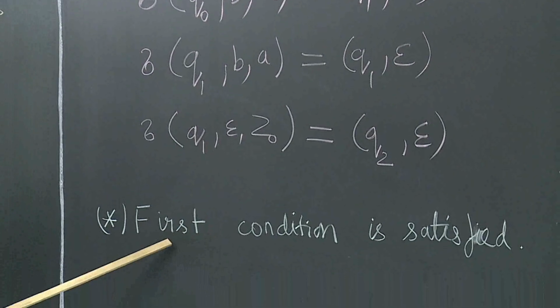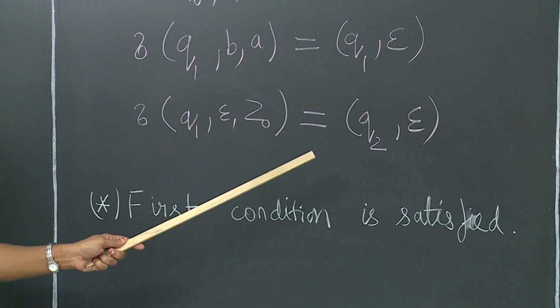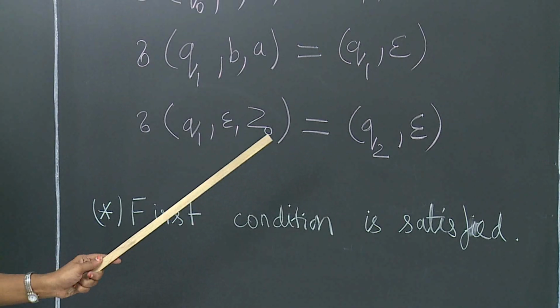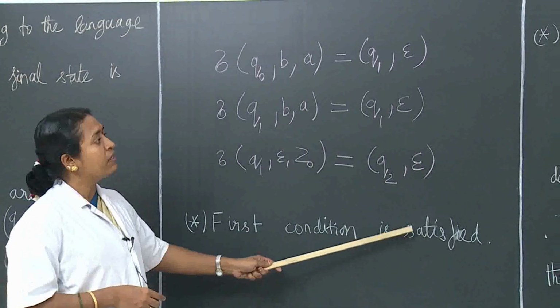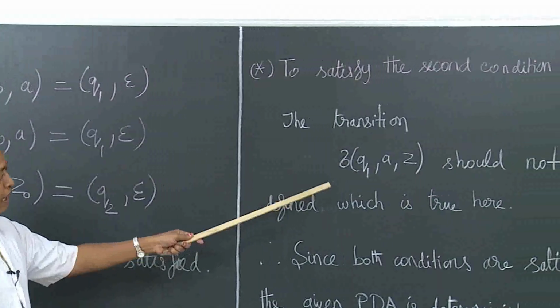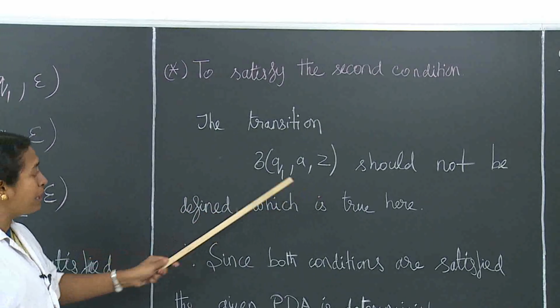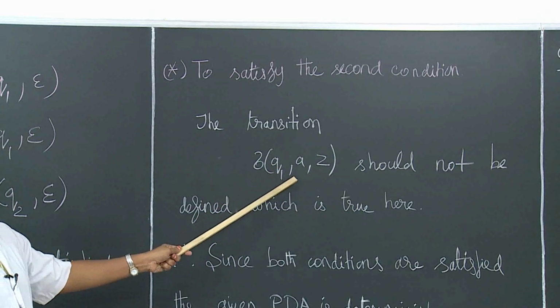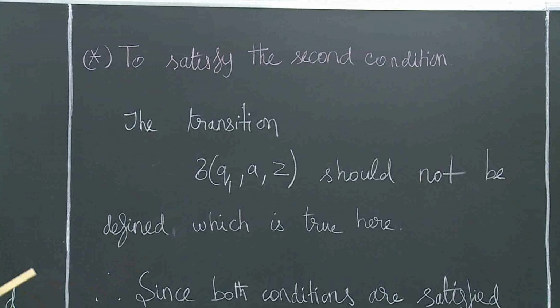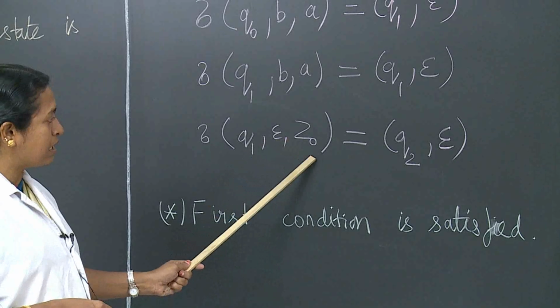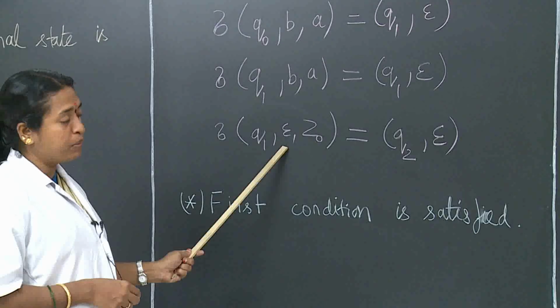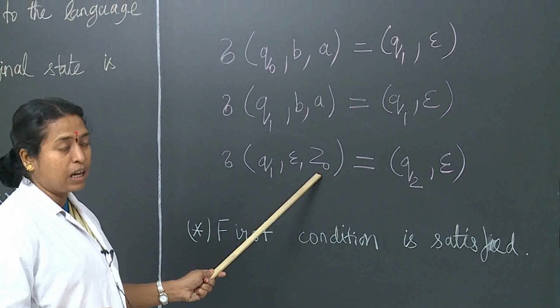The first condition, what does this mean? In the transition there should be only one component. So it is satisfied. Therefore the first condition is satisfied. Our second condition is that for a transition there should not be a definition. As usual we have to consider the final transition. Here Q1, epsilon, Z0. When the input is empty, the top of the stack is Z0. There should